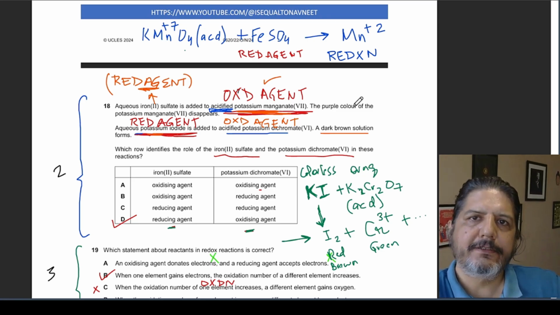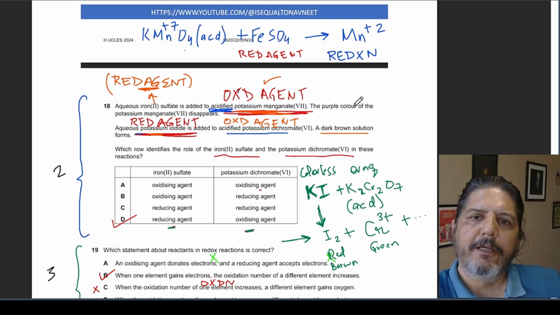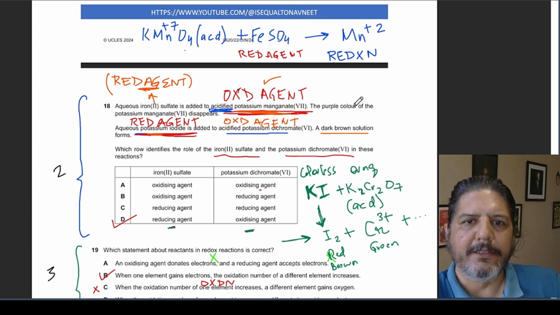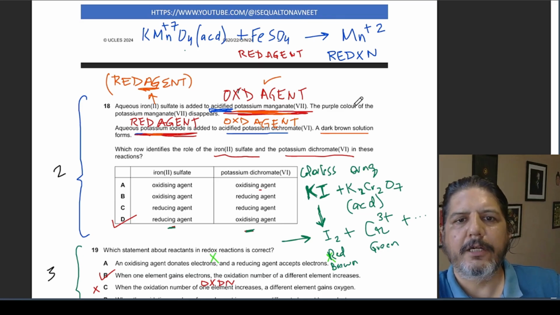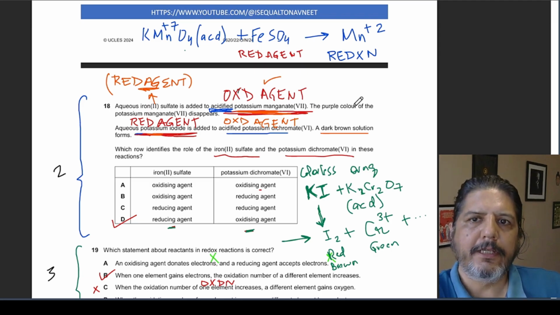My point is, while discussing this question, as you would have understood, whenever we see potassium permanganate, we should understand this acts as an oxidizing agent. Whenever we see acidified potassium dichromate, we should understand it is an oxidizing agent. Whenever we see aqueous potassium iodide, we should understand that this is a reducing agent. So these three are hit examples. These are the oft-asked questions in the IGCSE paper.